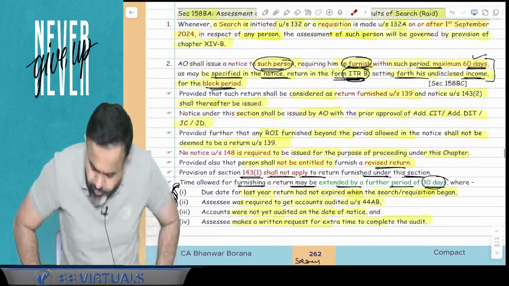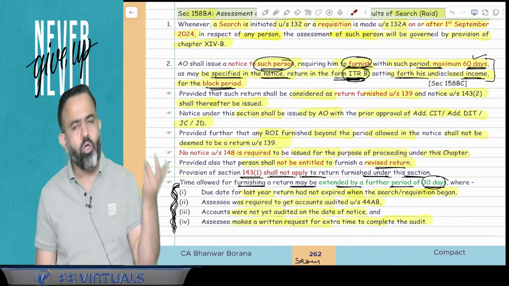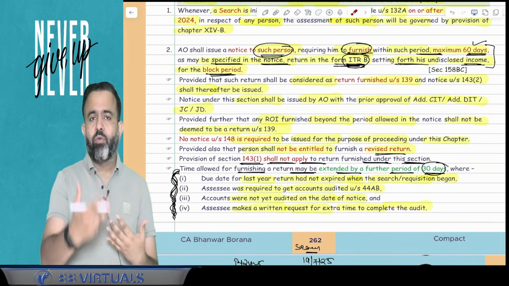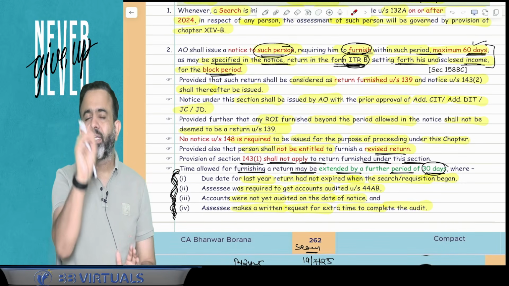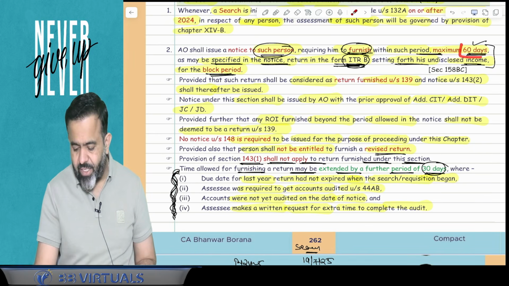So normally what happens is, if your search is conducted, then the AO will ask you to file the return for the block period. But what time will the AO provide? The AO will give you a time, and that time will be written in the notice. It may be 30, 40, 50 days, depending. But the maximum time can be 60 days.